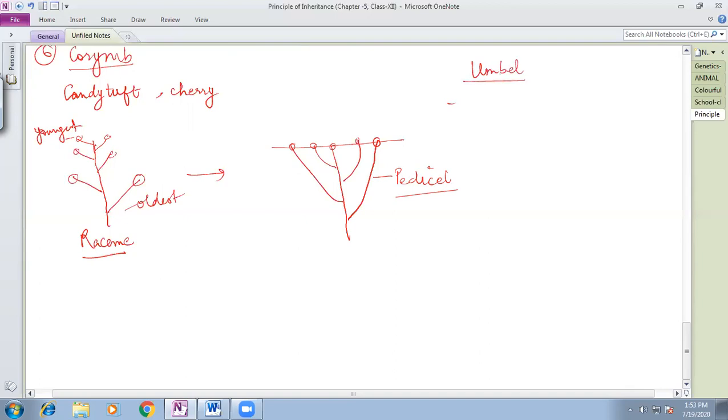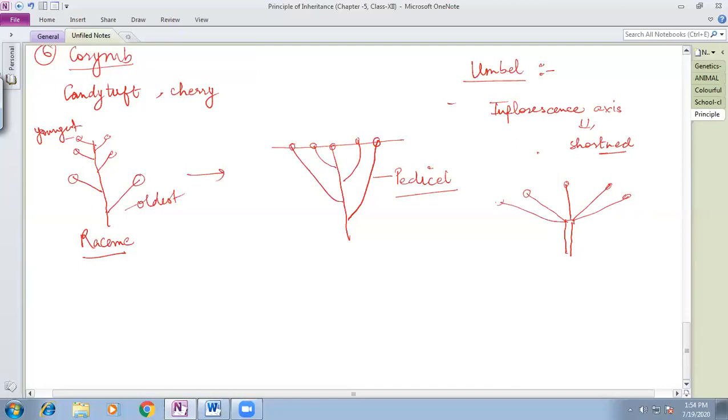Umbel. The word umbel is formed from umbrella. The umbel is the modification of the raceme in which the inflorescence axis, meaning the peduncle, is shortened. It shortened in height, and because of the shortening of the peduncle, what happened? All the flowers are borne at one plane, at one place,